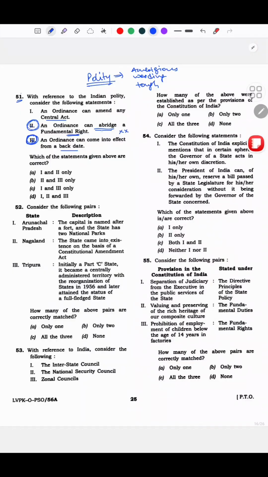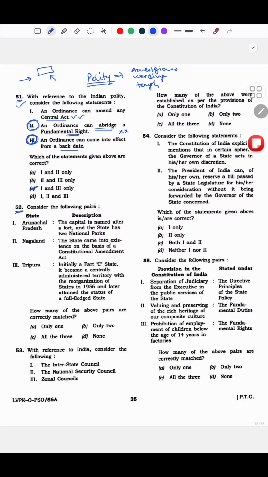I felt like ये गलत है. And then an ordinance can amend any central act. Yeah, why not? Ordinance का मतलब ही वो है कि it's basically a legislation when the parliament is not in session, right? So it can amend a central act. Parliament after coming to session can work on the ordinance. That's a different thing. But this is definitely correct. So because I felt this is wrong and I went with my gut there, I chose 1 and 3. Okay, turns out this is right, but I would say this was a close call. So yeah, that is that.